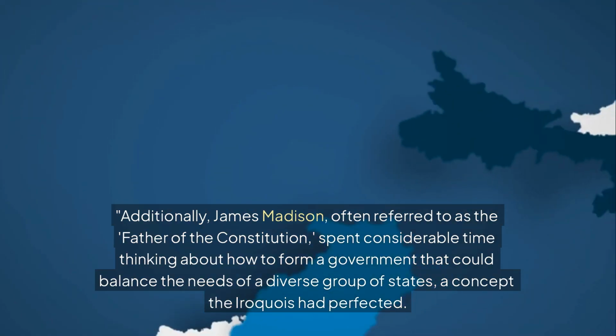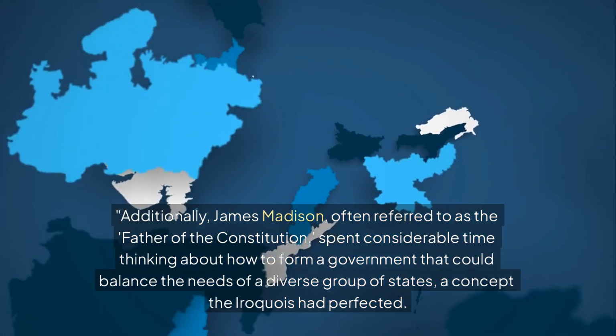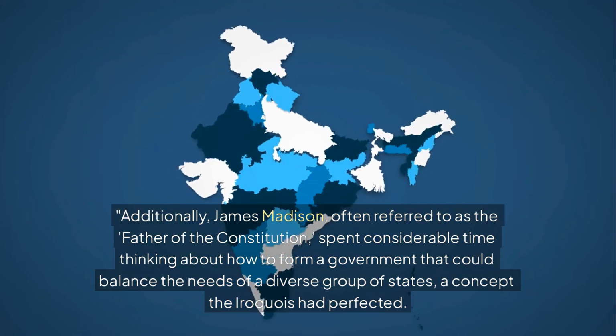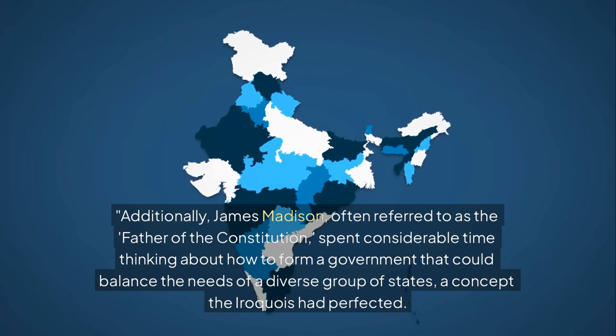Additionally, James Madison, often referred to as the father of the Constitution, spent considerable time thinking about how to form a government that could balance the needs of a diverse group of states, a concept the Iroquois had perfected.